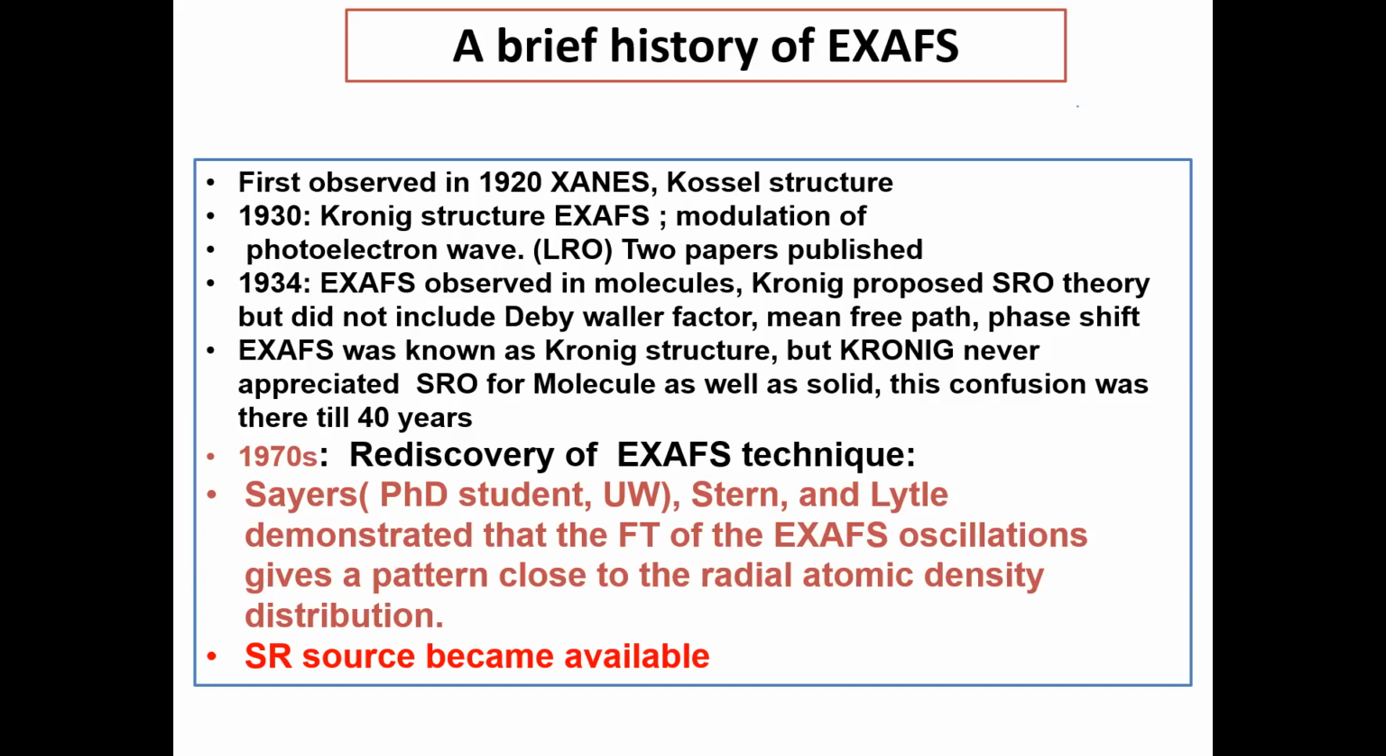So Kronig proposed the short range order theory, but in that he didn't include the de Broglie factor, mean free path or phase shift, which are now part of the modern day EXAFS theory. At that time EXAFS was known as the Kronig structure, but Kronig himself was not satisfied that it could be explained both for a molecule as well as for a solid. Then for 40 years this confusion remained, and in 1970 there was a rediscovery of the EXAFS technique.